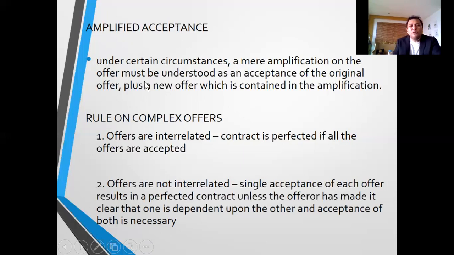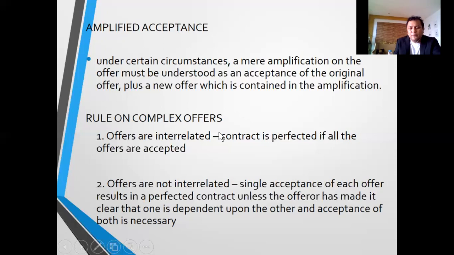So this is almost the same as a qualified acceptance, because there is a new offer contained in the amplification. Let's say, for instance, the buyer says, I want to buy the property for 100 million, payable in 6 months. So the owner says, okay, I will accept your offer, but provided you pay only within 3 months. So there's a new offer.